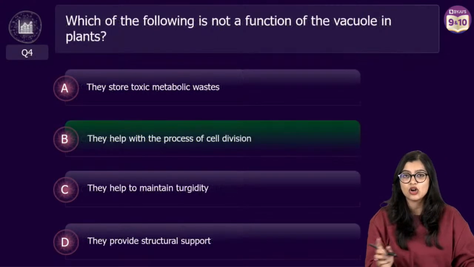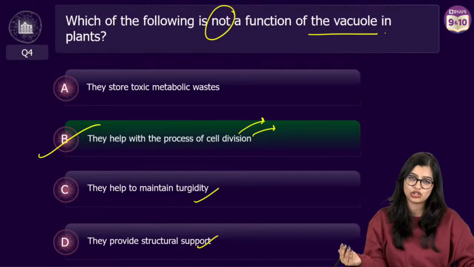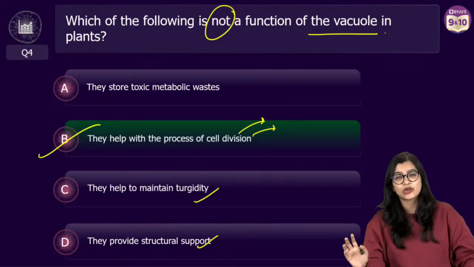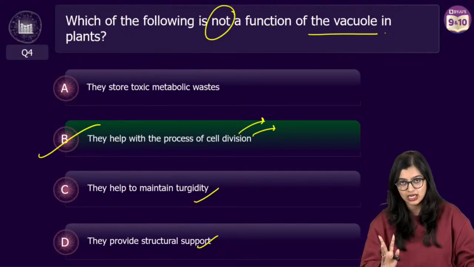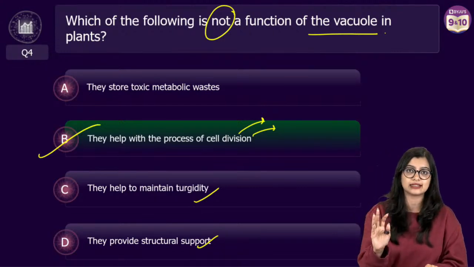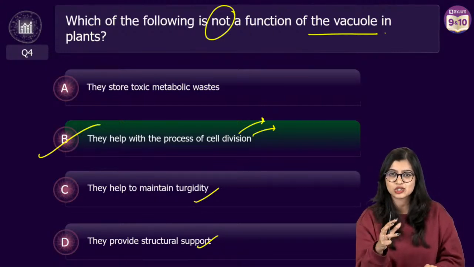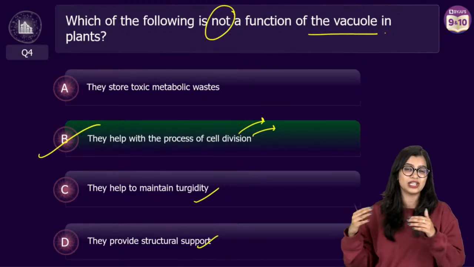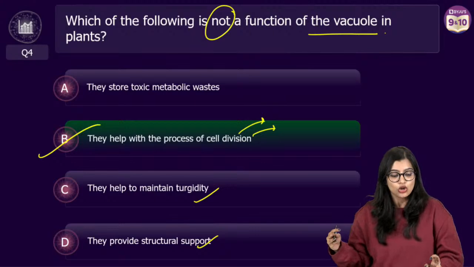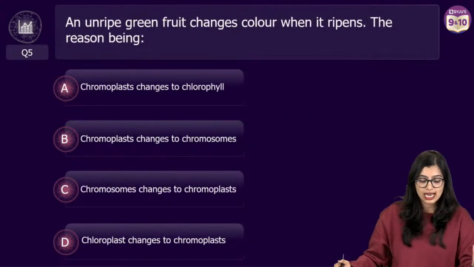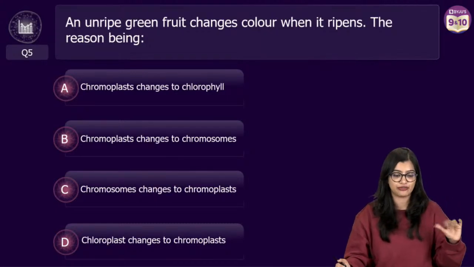Now see, here also I will tell you one thing. This is a question which was there in some of the earlier question papers from some schools. Now here the question is a little vague, I will agree, because toxic metabolic waste and all sounds very fancy, right? But here they are telling with respect to excess water. So in such cases, when the options don't look very vague, look for the most obvious answer, right? Let's move on to question number 5.